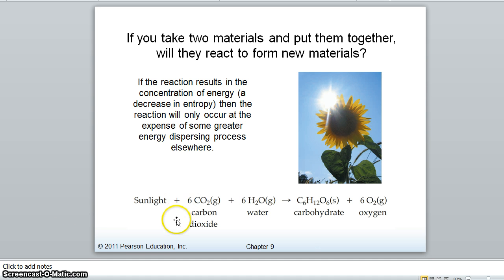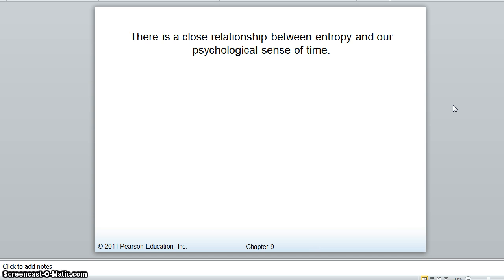And the formula that you see down here at the bottom of the screen is sunlight plus 6 carbon dioxides plus 6 water molecules forms a carbohydrate plus 6 oxygens. That carbohydrate is the plant sugars that plants form in the process of releasing oxygen.